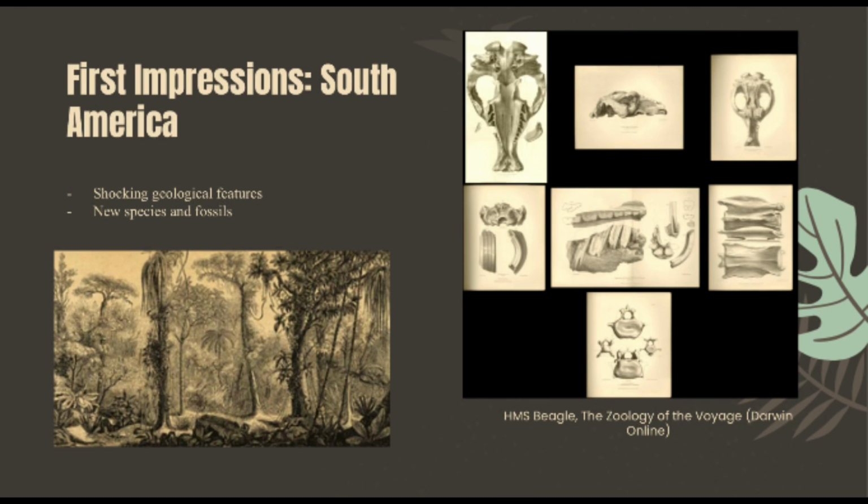First impressions, South America. Darwin was astonished by the landscapes and the new species he encountered. This jungle scene shows the kind of dense and vibrant forest he explored during his time in Brazil. The fossils carefully sketched in his notebooks were of giant mammals extinct in Europe. I interpret these experiences as the moment Darwin's curiosity turned into questioning. How could species differ so much from place to place? These impressions planted seeds for his later ideas on evolution.